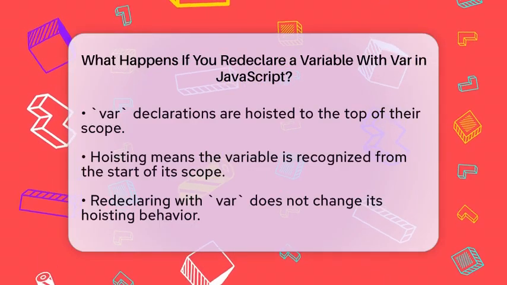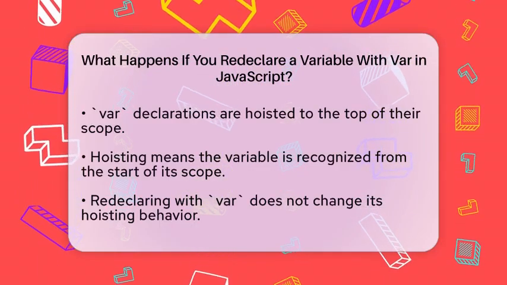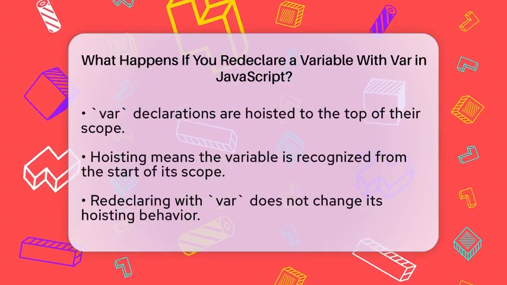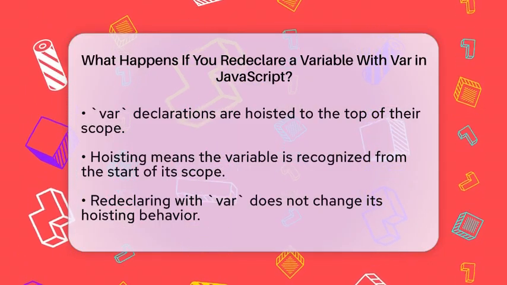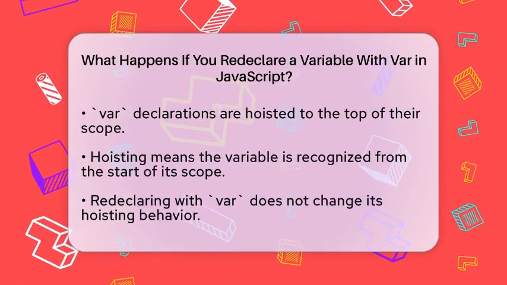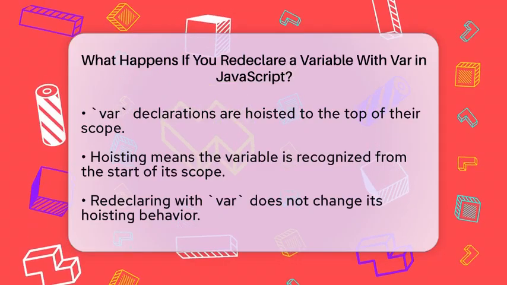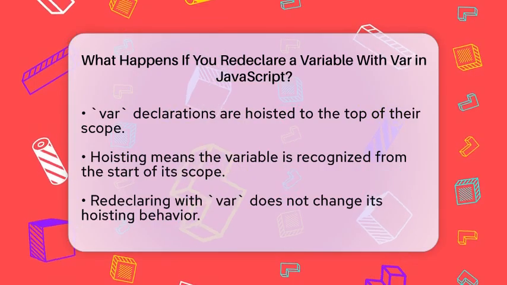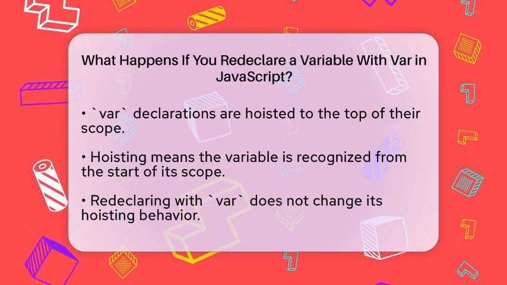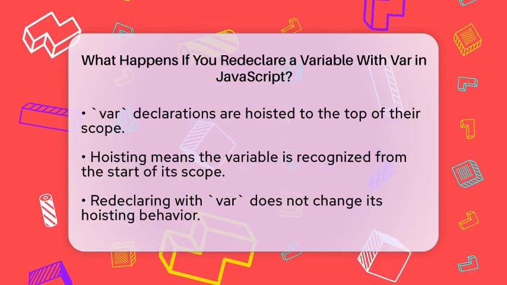Another important aspect is that var declarations are hoisted to the top of their scope. This means the variable is considered declared from the beginning of the function or global context, regardless of where the var statement appears. Redeclaring with var does not affect this hoisting behavior. It still refers to the same variable.